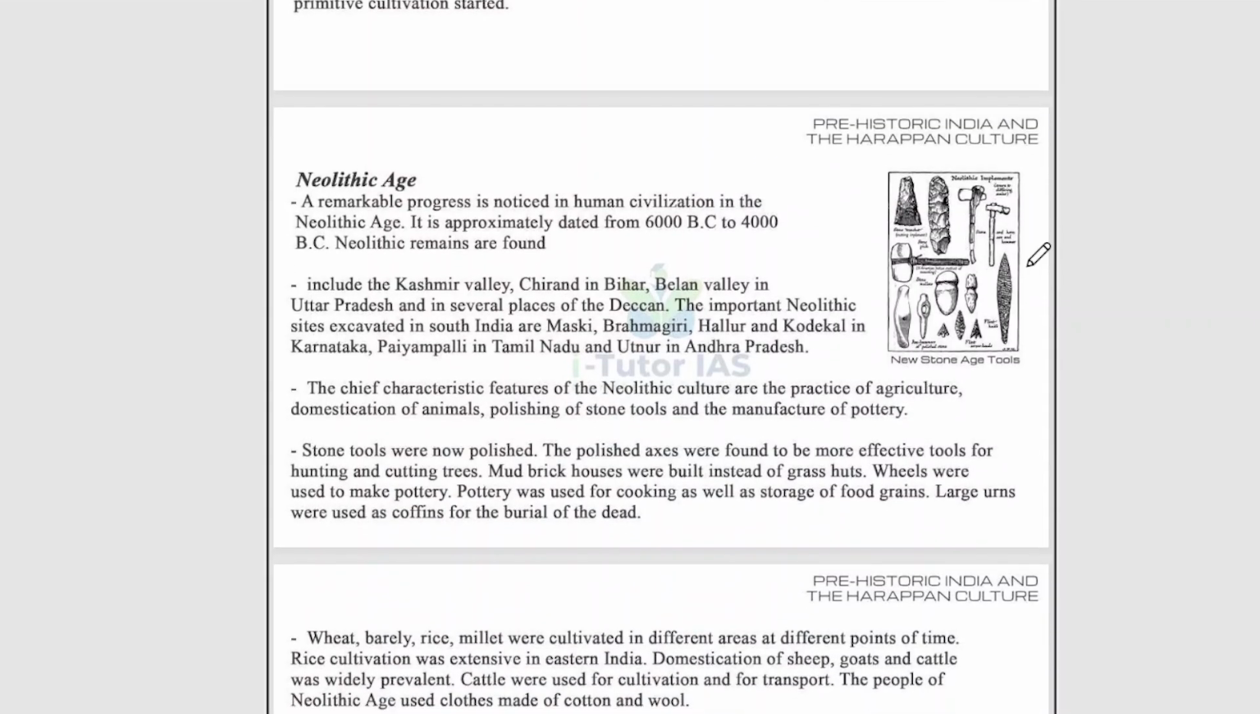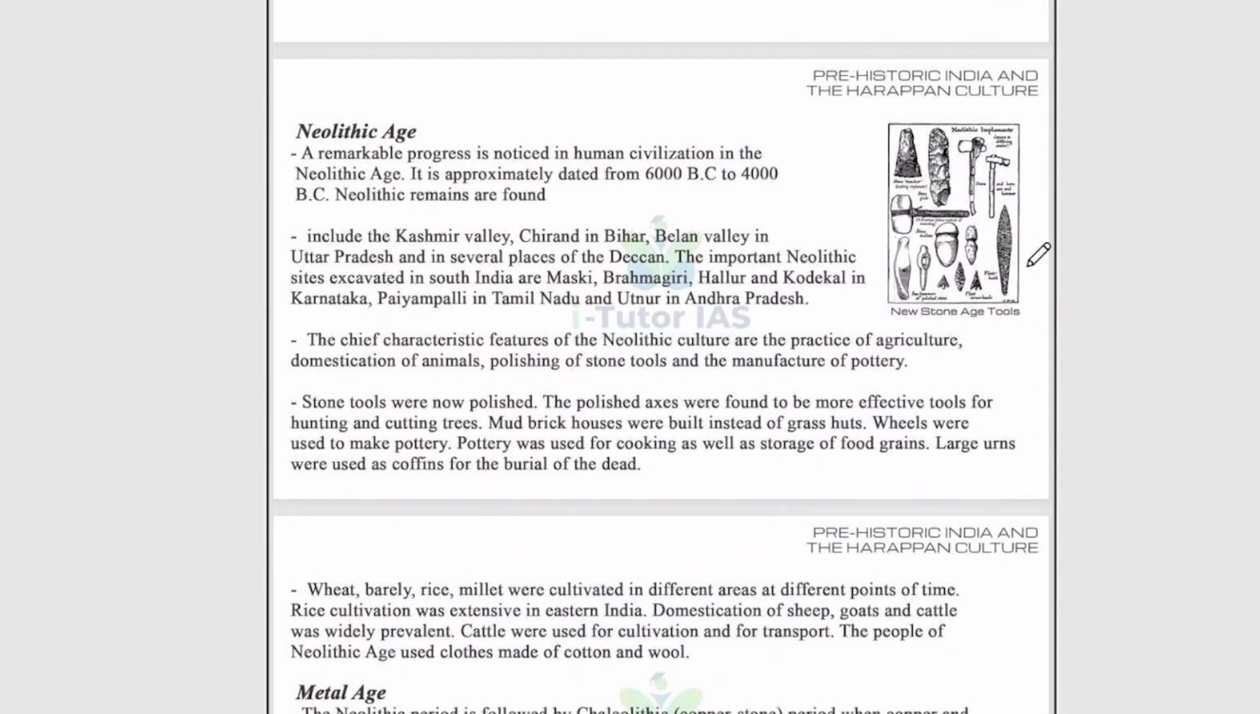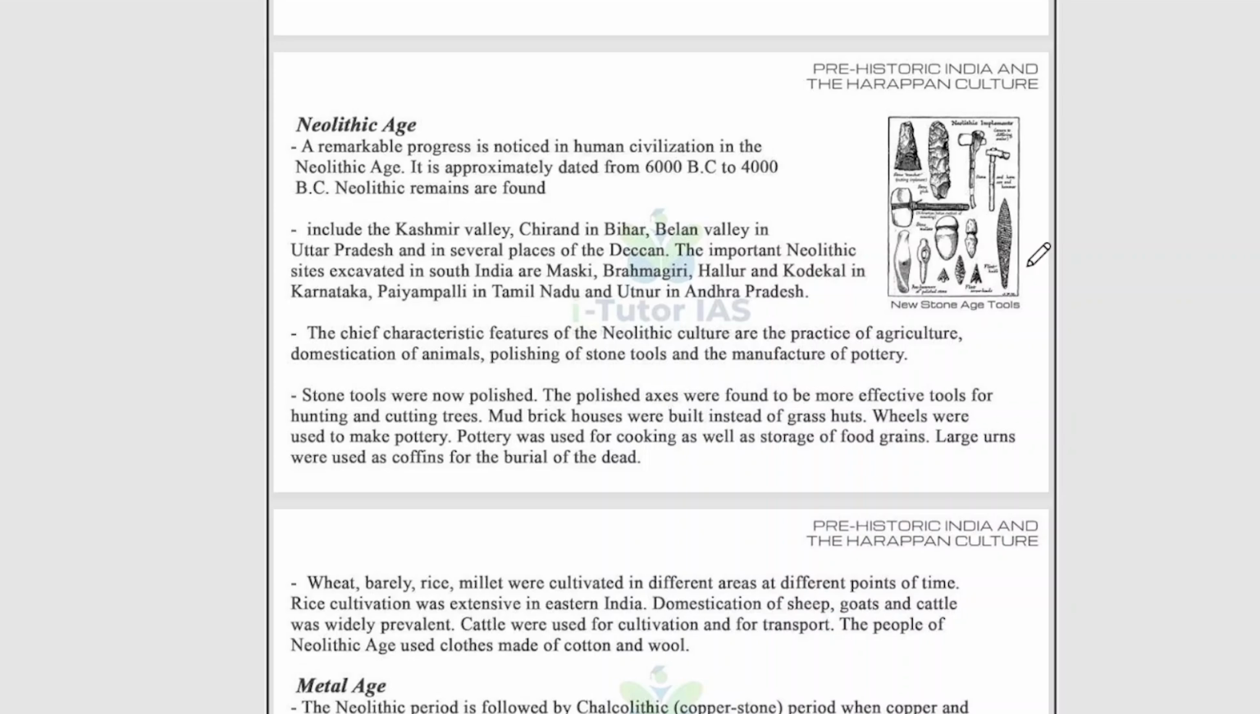Neolithic age. A remarkable progress is noticed in human civilization in the Neolithic age. It is approximately dated from 6000 BC to 4000 BC. Neolithic remains are found. So the Mesolithic was 10,000 BC to 6000 BC, and the Neolithic is 6000 BC to 4000 BC. So in this period there are new Stone Age tools. You can Google it for a better picture.